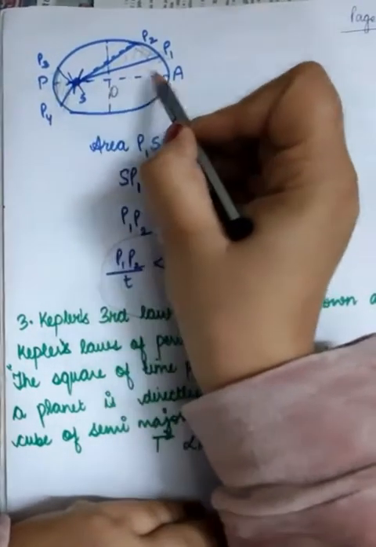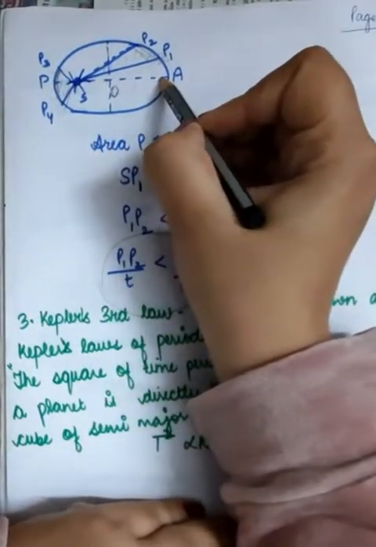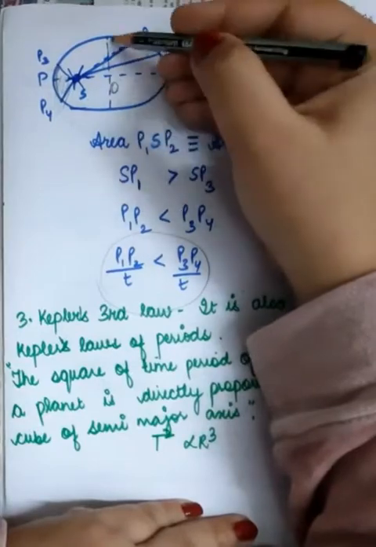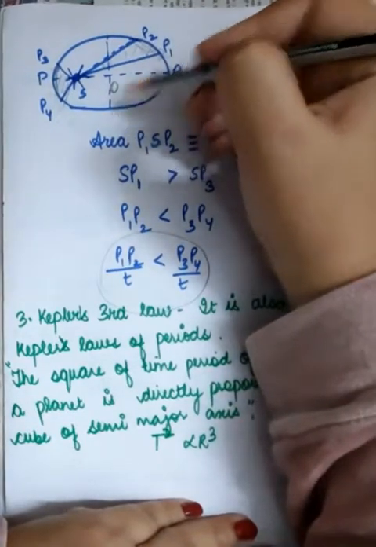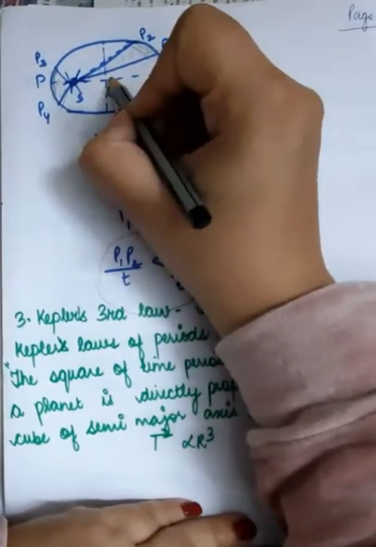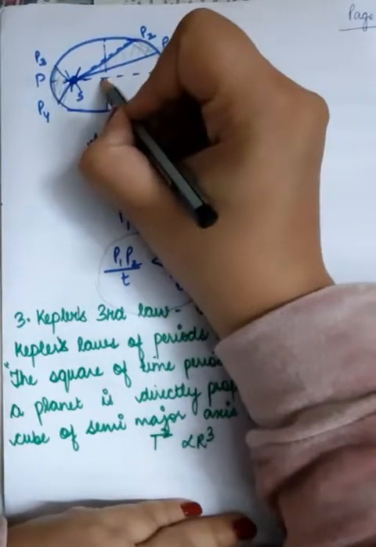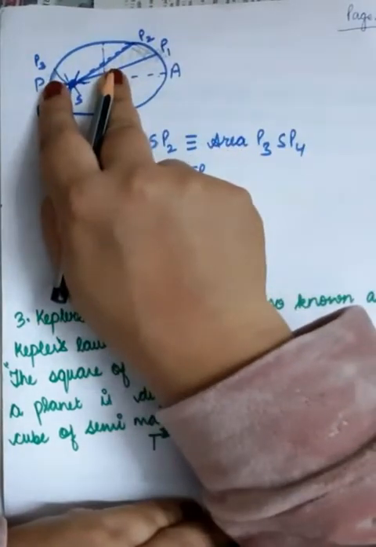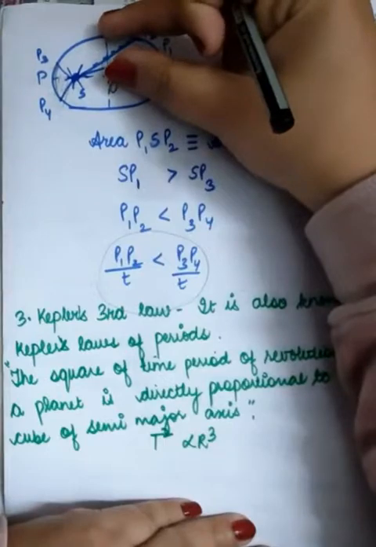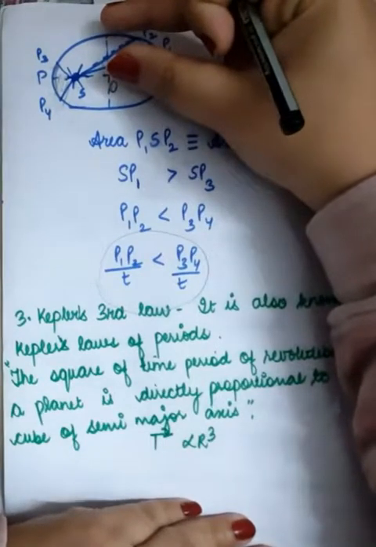This whole big axis is known as the major axis. This whole smaller axis is known as the minor axis. So if you take half of the major axis, it will be the semi-major axis, and if you take half of the minor axis, it will be the semi-minor axis.